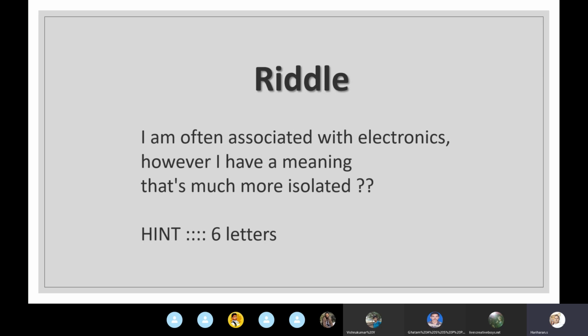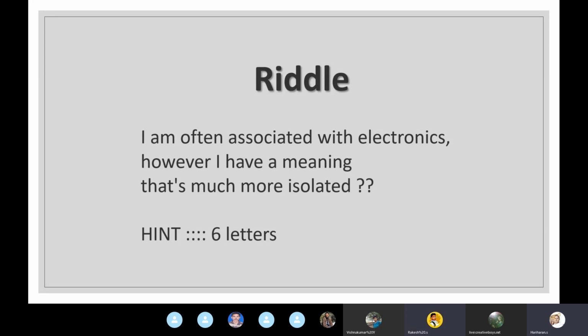Anyone else want to take? Source. What is the source? How does it fit in this? How does it isolate? Power source is needed in electronics. Okay, it can mean many things. It doesn't exactly have a meaning. Silicon, uncle. Why will silicon isolate?